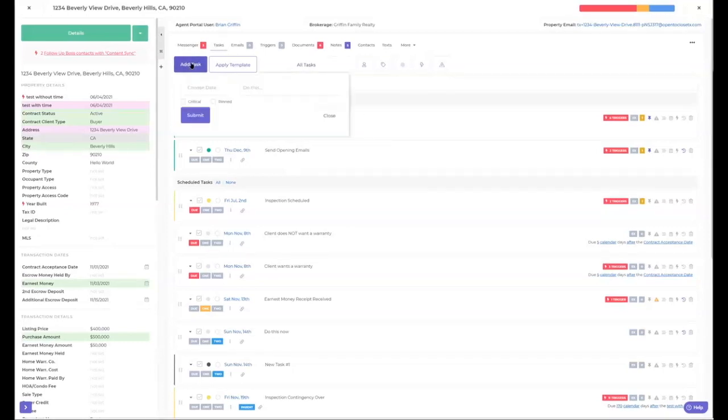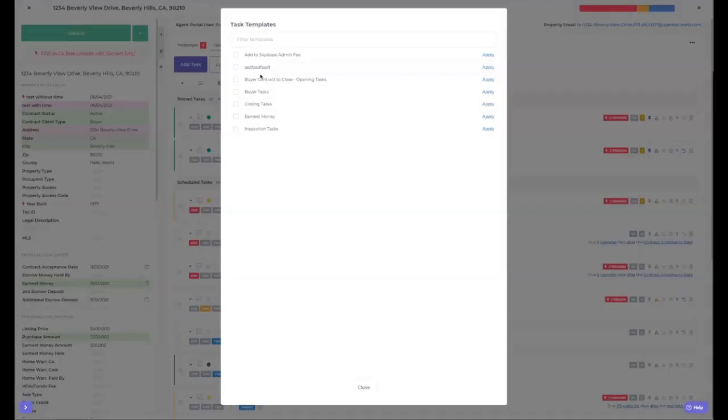So if you want to add a task, you can just hit add a task just like you could over in the template. So we already went over that. You can apply a template manually. So if I wanted to apply it manually, this is not the best way to do it. But if you have something come up midstream and you want to add the closing tasks, you can definitely do that. Apply that template, and that task template will come in.